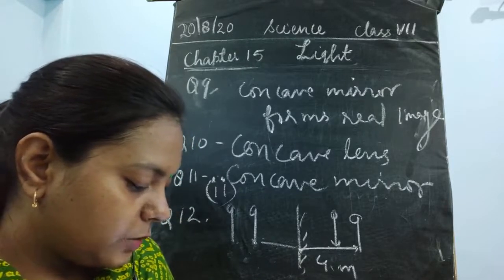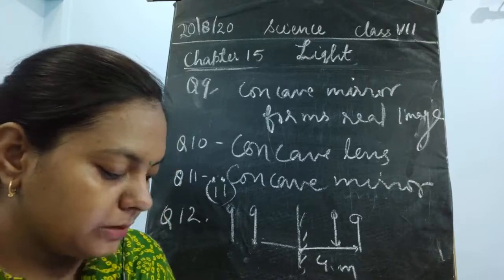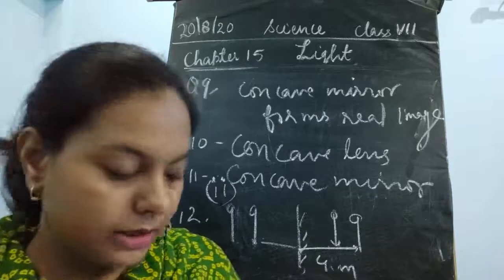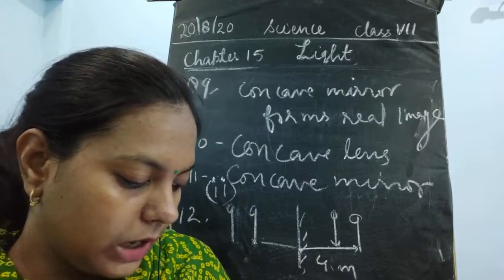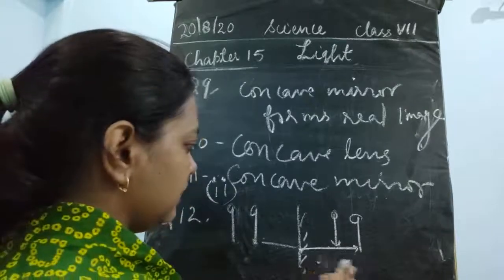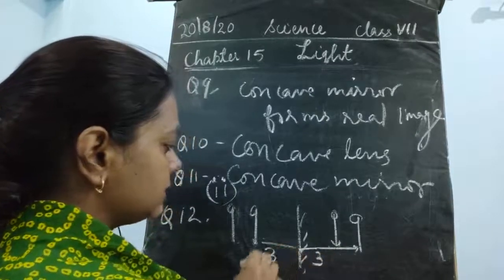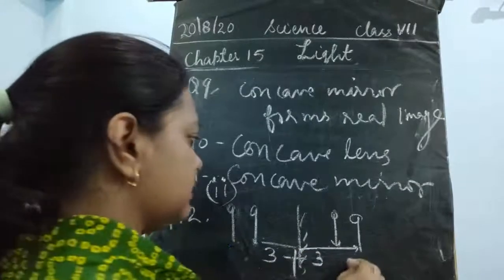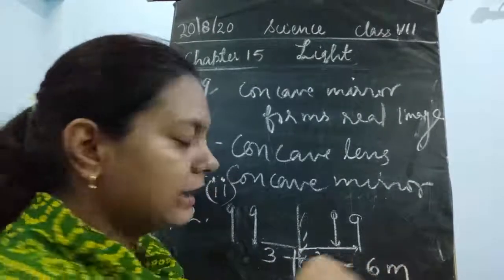The answer would be, if he moves 1 meter towards the mirror, the image also moves 1 meter towards the mirror. Now the distance between David and the mirror is 3 meters, and here also this is 3. So what would be the answer? 3 plus 3, that becomes 6 meters in the distance.